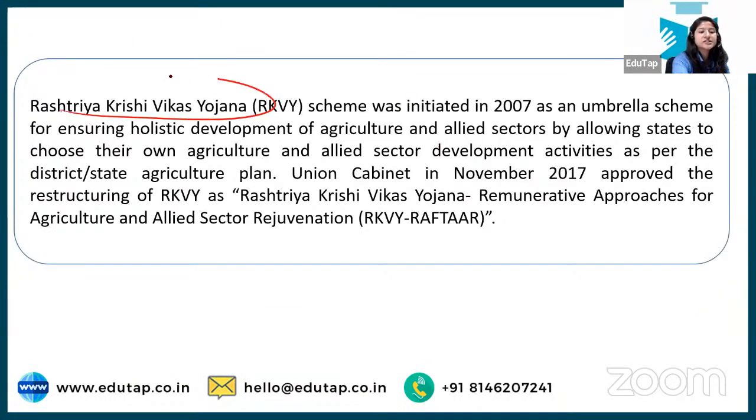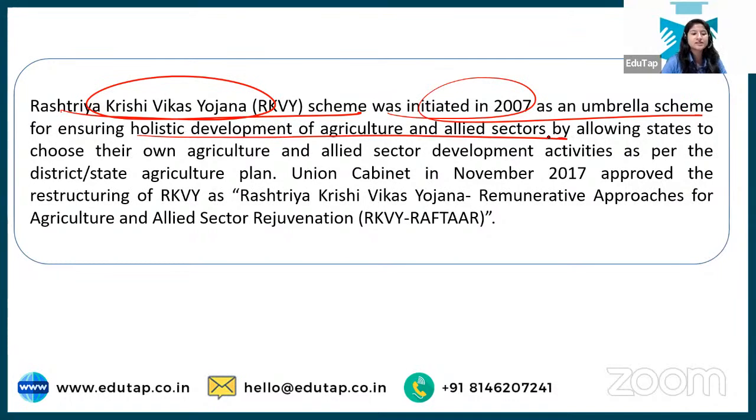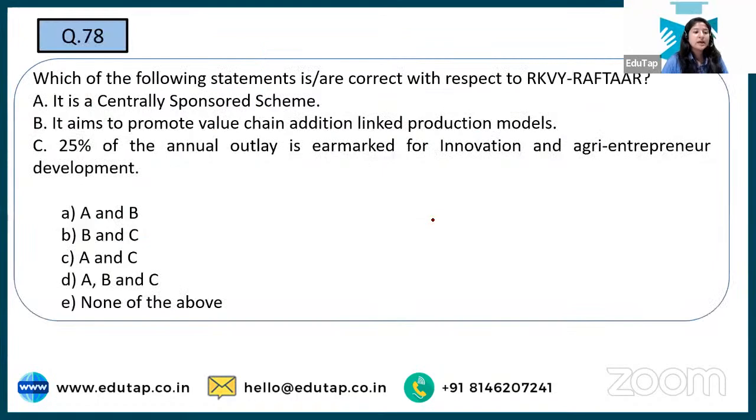Next, Rashtriya Krishi Vikas Yojana was initiated in 2007, an umbrella for holistic development of agriculture and allied sector. Because we are talking about Krishi Vikas, development or prosperity of the farmer, right? That is why this scheme was launched. Rashtriya Krishi Vikas Yojana, remunerative approach for agriculture and allied sector rejuvenation. Here are the following options, out of which you have to tell which is correct regarding this.